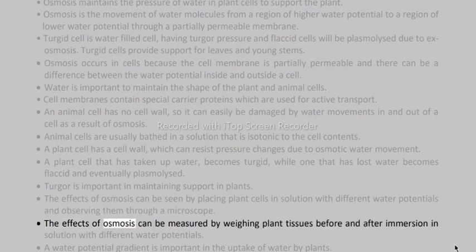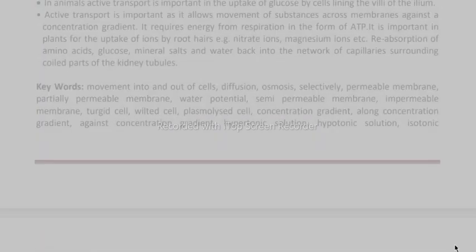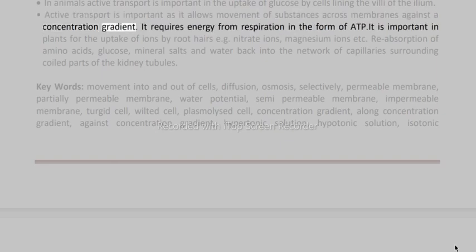The effects of osmosis can be measured by weighing plant tissues before and after immersion in solutions with different water potentials. A water potential gradient is important in the uptake of water by plants. In animals, active transport is important in the uptake of glucose by cells lining the villi of the ileum. Active transport allows movement of substances across membranes against a concentration gradient. It requires energy from respiration in the form of ATP.